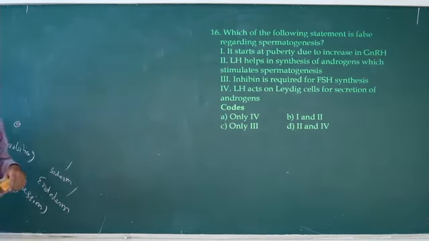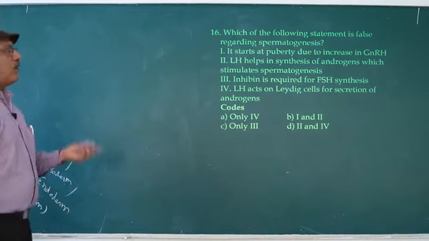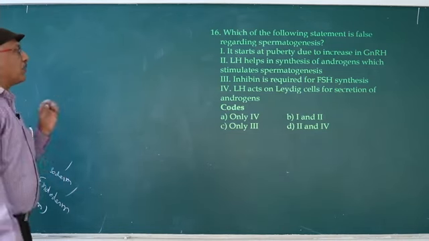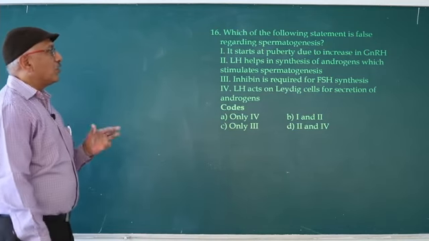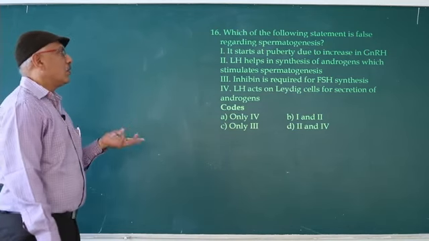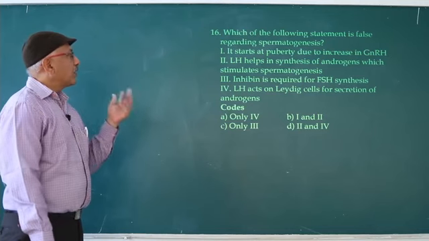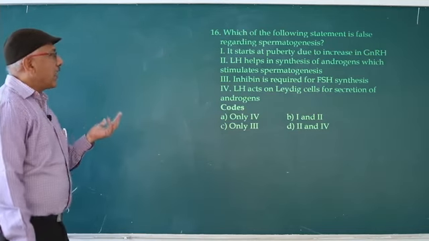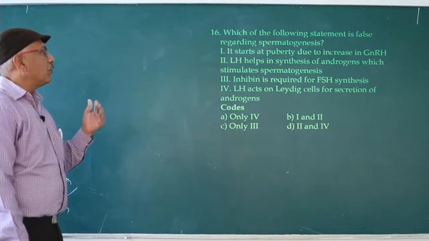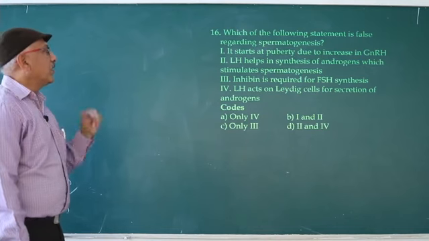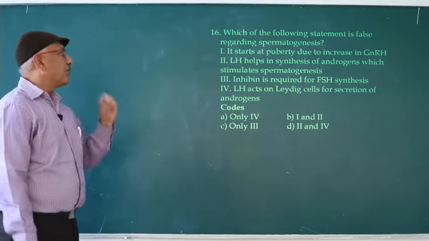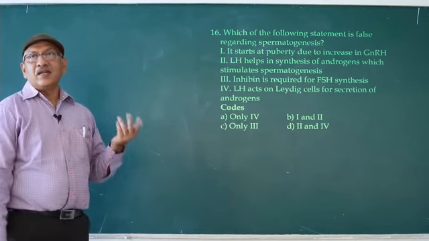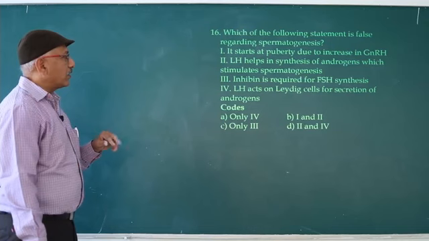Next question is, which of the following statements is false regarding spermatogenesis? It starts at puberty due to increase in gonadotropin releasing hormone. So correct only. Second, LH helps in synthesis of androgen which stimulates spermatogenesis. LH helps in synthesis of androgen. So LH acts on Leydig cells. As a result, Leydig cells produce androgen, correct.